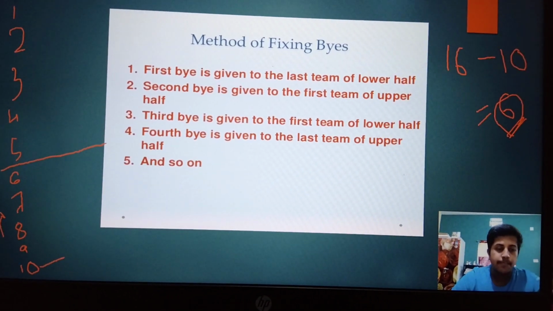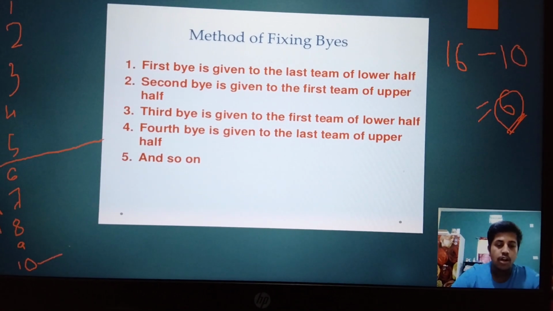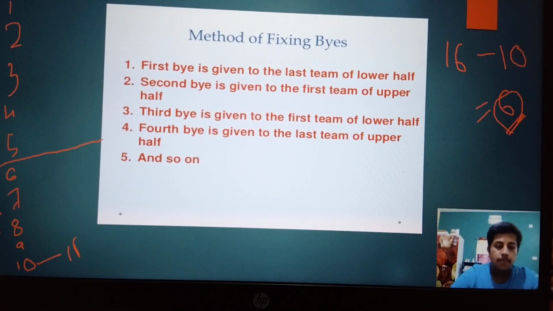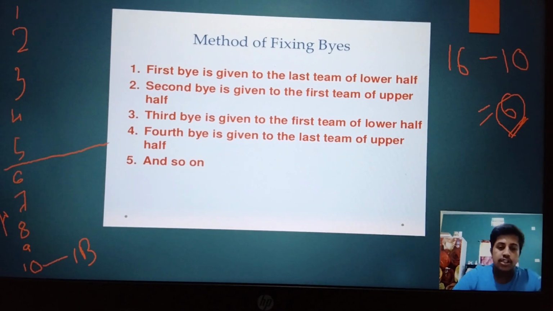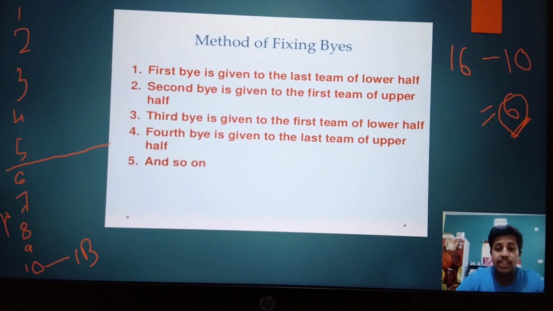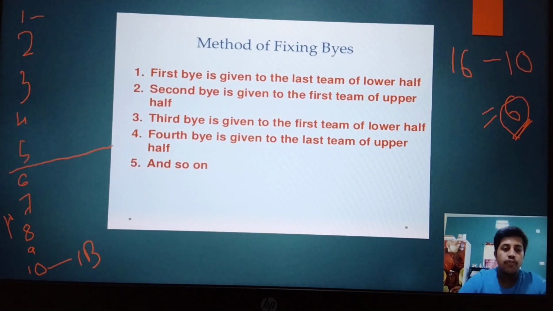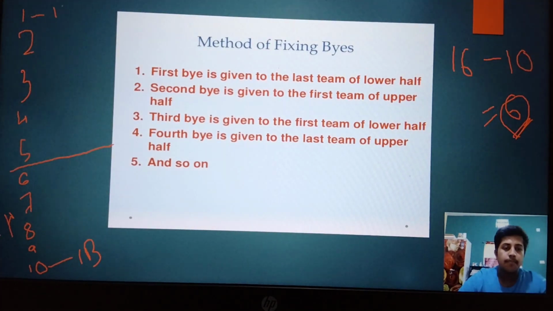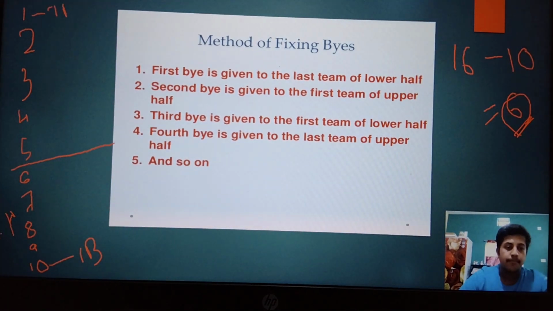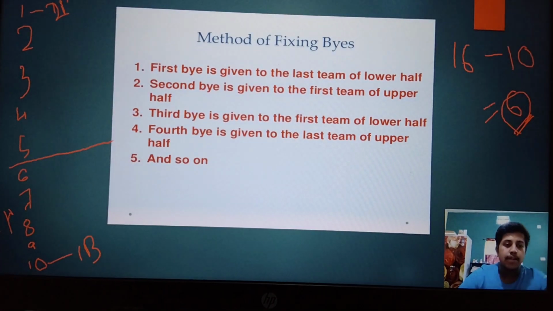This is the lower half and this is the upper half. So there are a total of 6 byes. Hence, the first bye is given to the last team of the lower half. The second bye is given to the first team of the upper half.